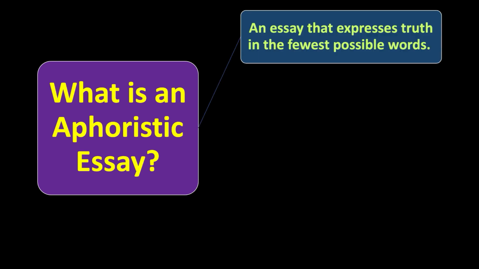Now let's talk about what an aphoristic essay is. Now we know what is aphoristic, we know what is aphorism, we also know the examples of aphorism. So this background knowledge will help us. What do we mean by aphoristic essay? The first point is an essay that expresses truth in the fewest possible words. When we say fewest possible words, it means that you don't have freedom to keep on writing, to play with words. You have to be to the point and write exactly what you need to write.